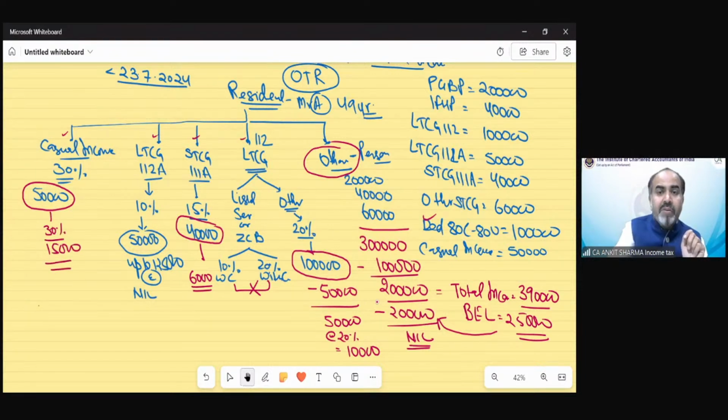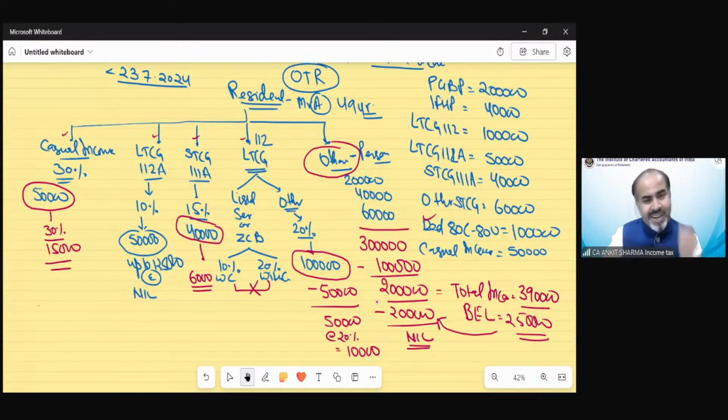So you have to separate your income in this format, the format we are going to discuss in the chart. This needs to be used like this. Whatever income you have as your GTI, you have to divide that income into these categories of income, and the rates you have need to be applied accordingly. And then the total tax would be there. Rebate provision could be there. The surcharge and the cess would be applicable in this way. This is the only way to solve these kinds of questions.